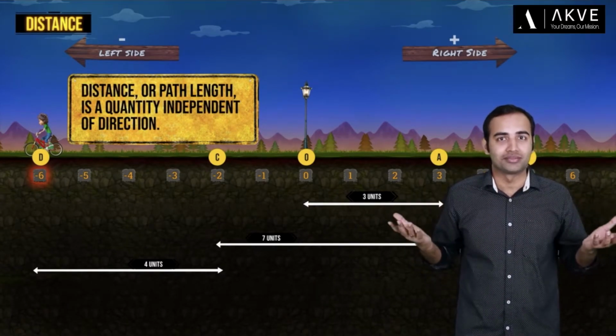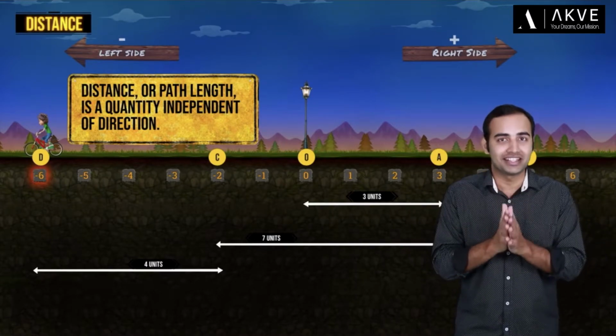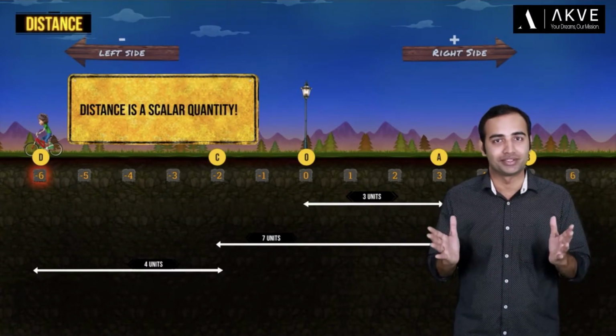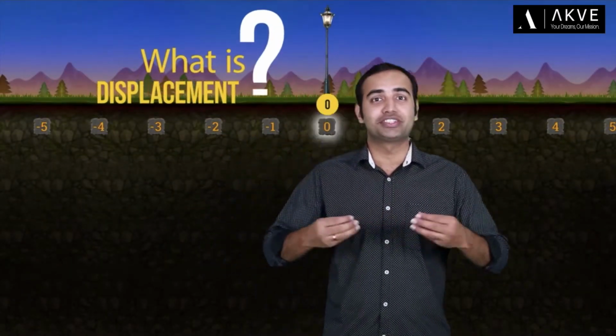So what does that mean? Well, this means that distance is actually a scalar quantity. Keep that in mind, guys. Great. Now let's talk about the concept of displacement.